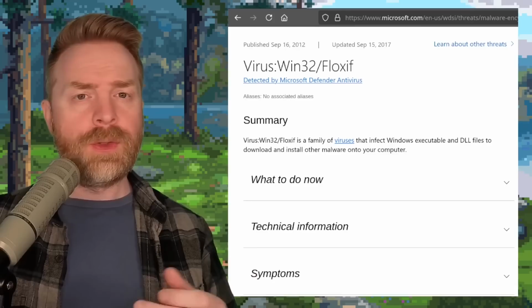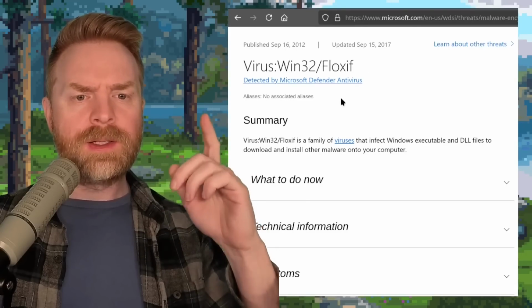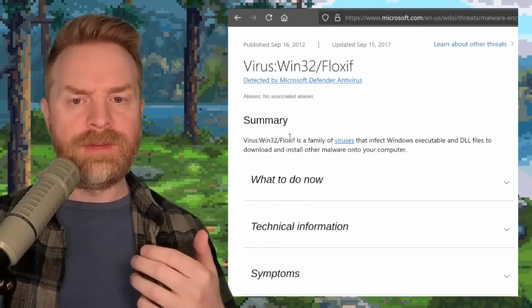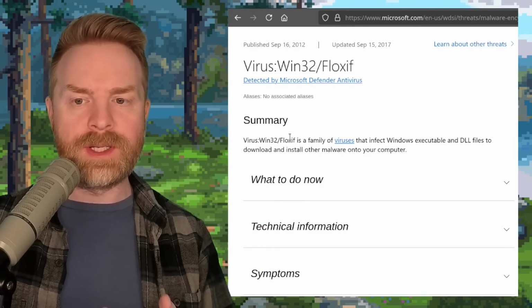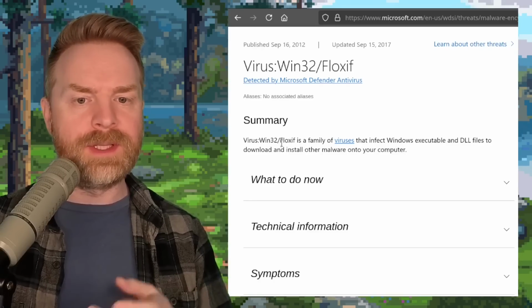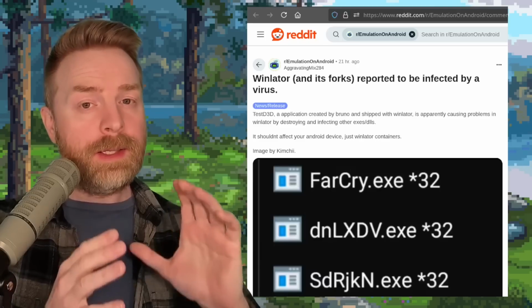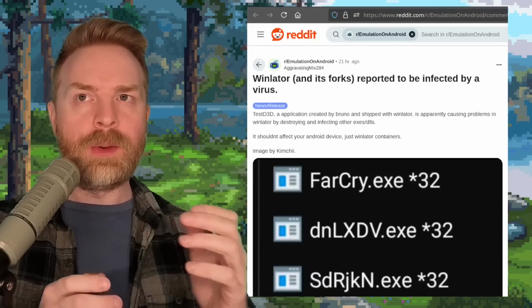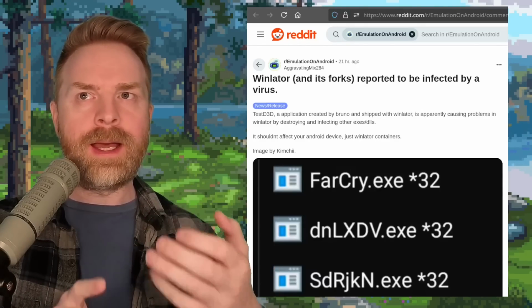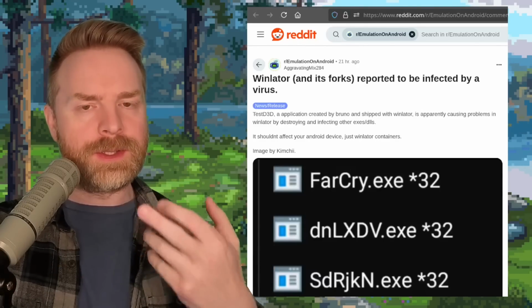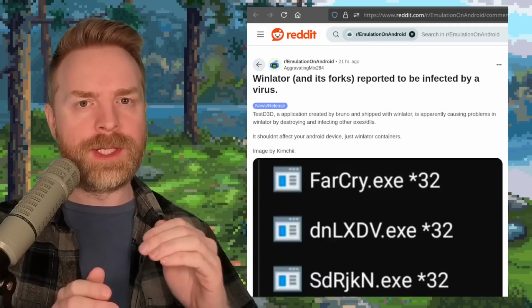So the virus being reported is Floxif, and they're saying here Floxif is a family of viruses that infect Windows executable and DLL files to download and install other malware onto your computer. Now, if I had Winlator on my device, I would probably immediately clean the cache, delete the application data, uninstall Winlator, and never ever use it again.